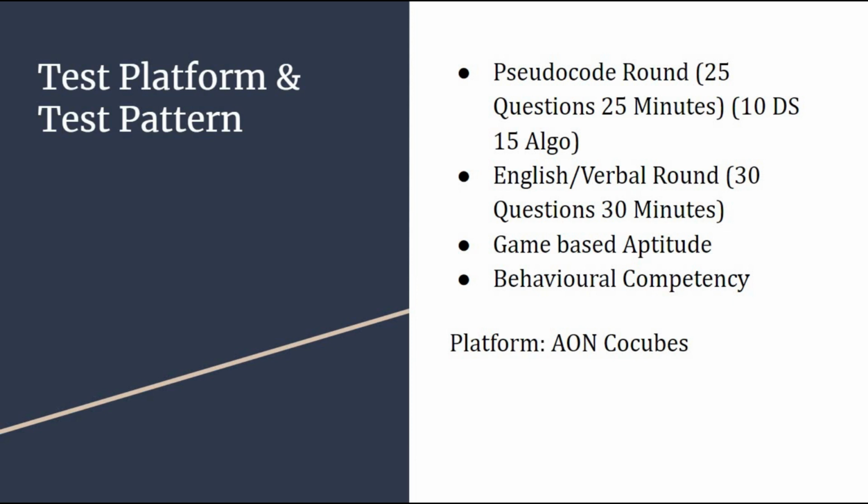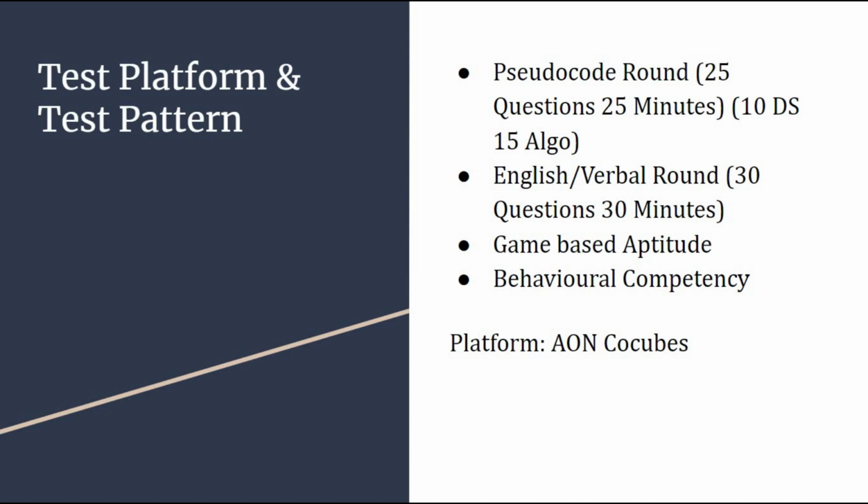In the pseudocode round there were a total of 25 questions and we had to solve them in 25 minutes. 10 questions were from data structures and 15 from algorithms. Once you clear the pseudocode round, the cutoff is not clearly mentioned, but I guess if you answer about 20 or 22 questions, it will be enough. Okay. Now once you clear the pseudocode round, you proceed further to the English or verbal ability round.